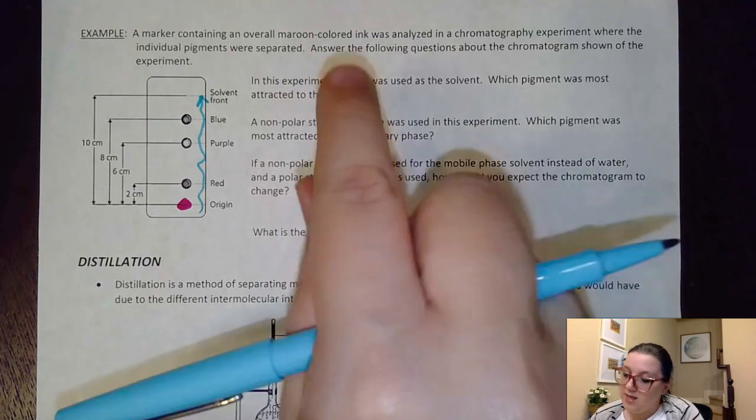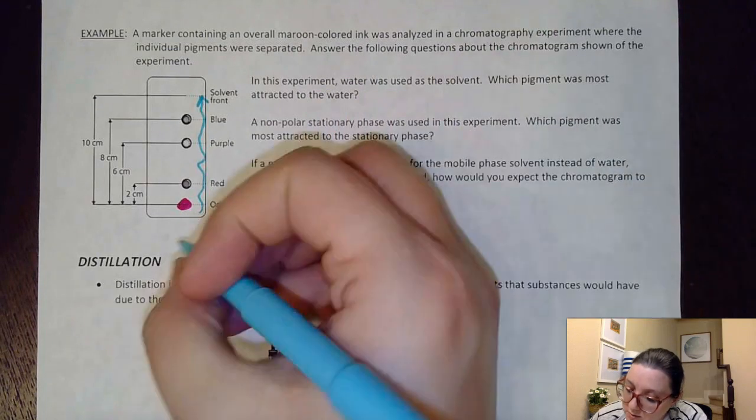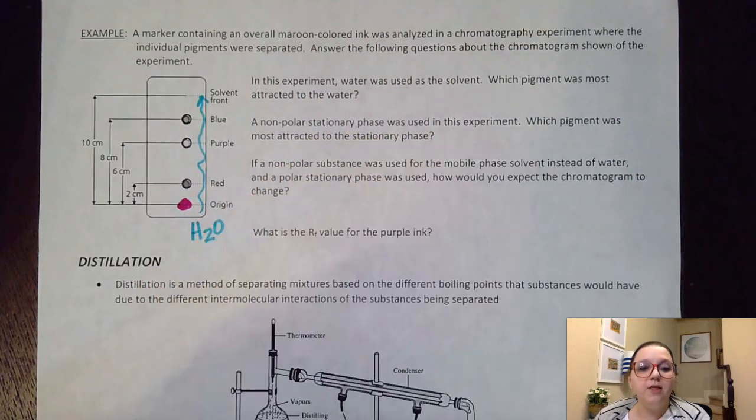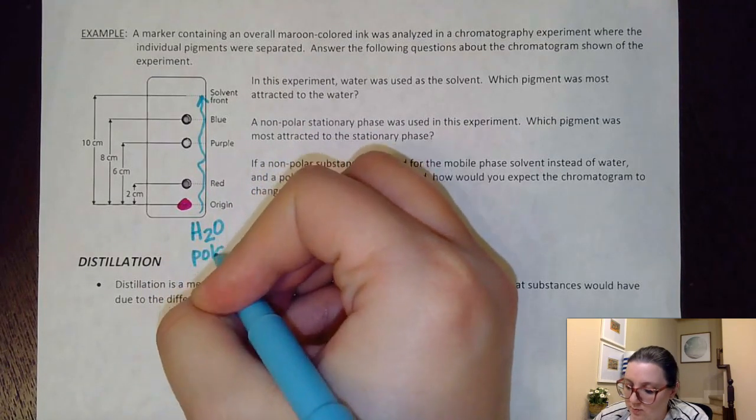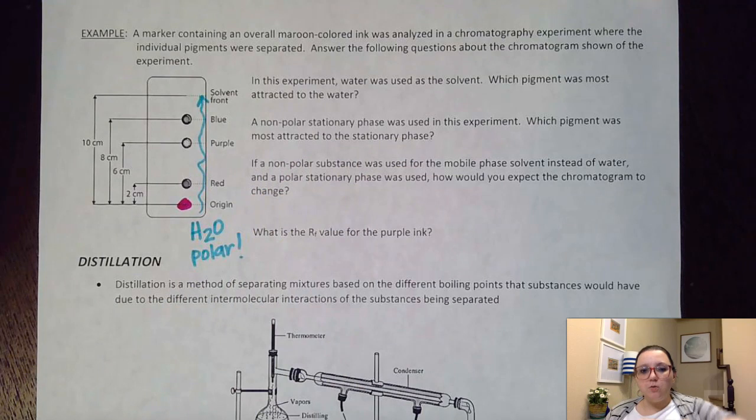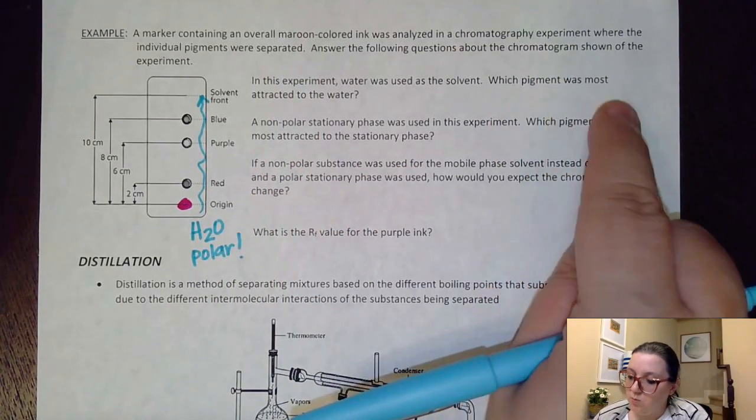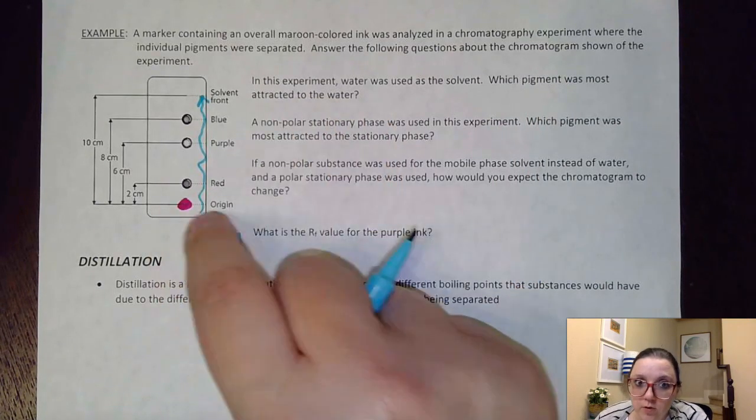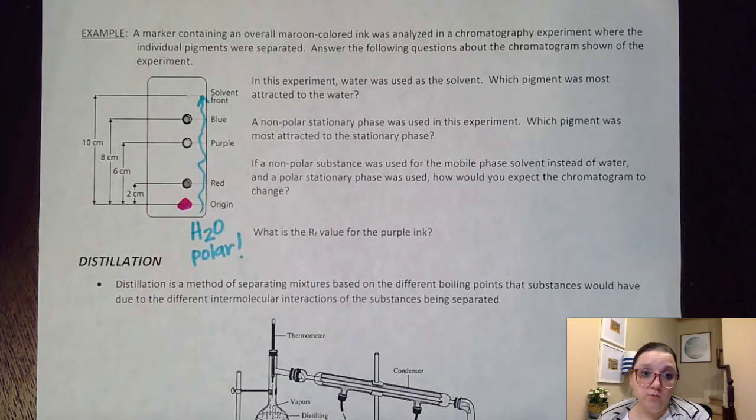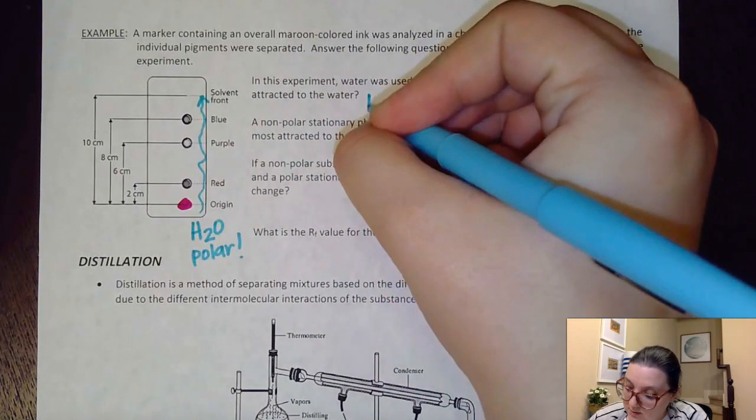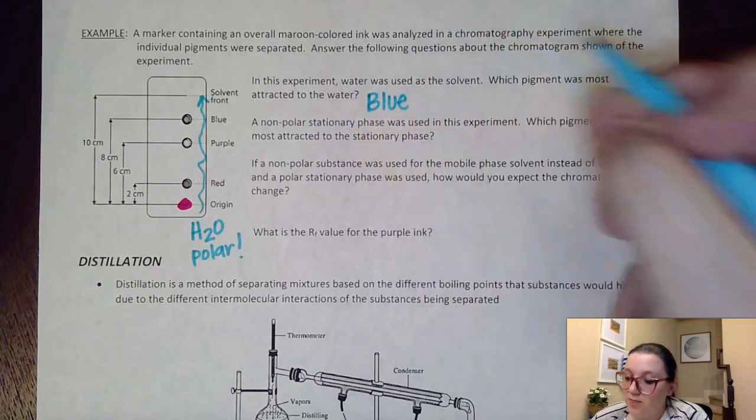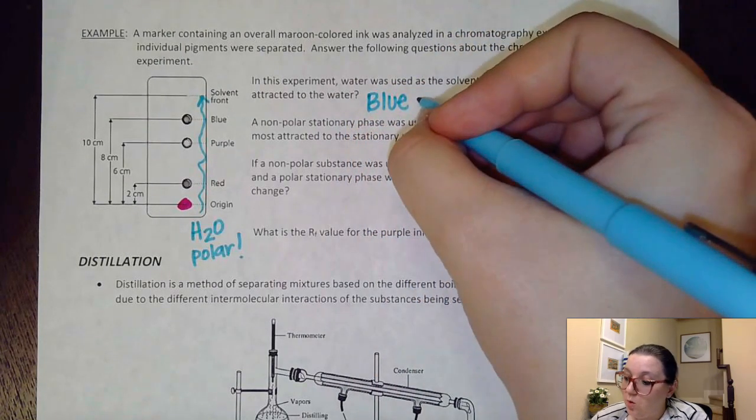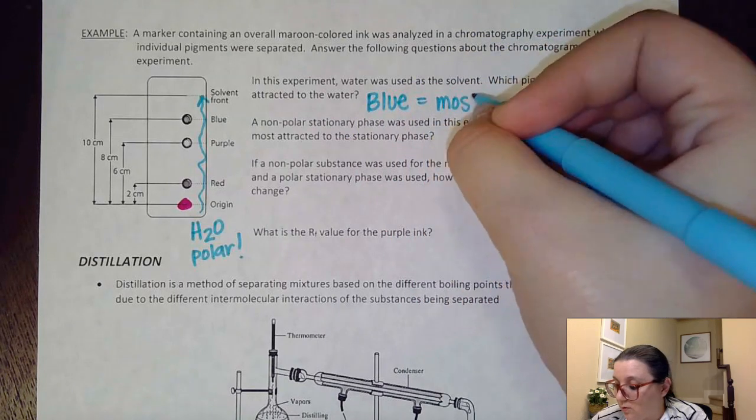So it says here, in this experiment, water was used as the solvent. Well, think about what we know about water. We know water is super polar, right? So if it's super polar and that polar thing is moving along, it's asking which pigment was most attracted to the water? Well, if it's attracted to the water, it's going to move along with the water, and the component that moved along the most with this was the blue. And so that means the blue component would have been the most polar of the components.